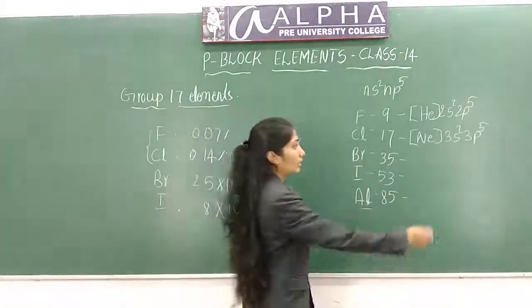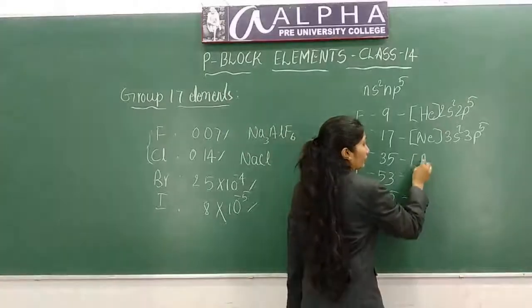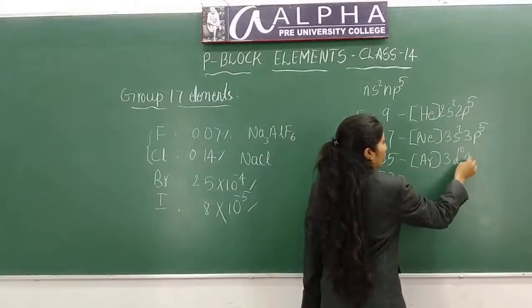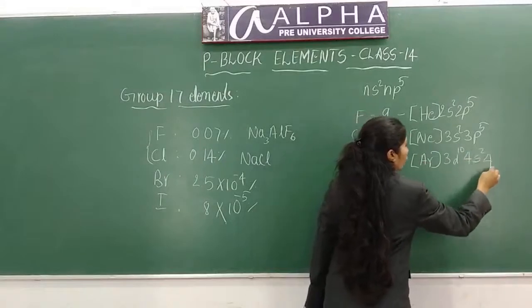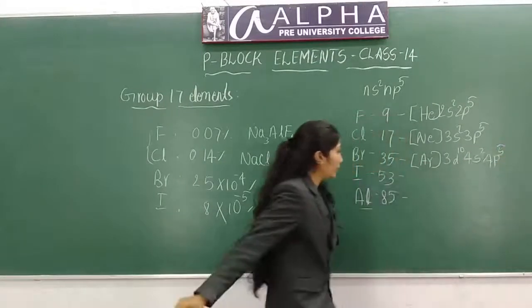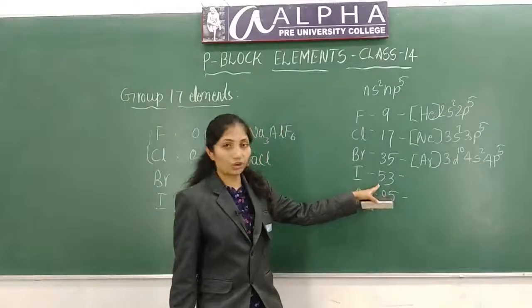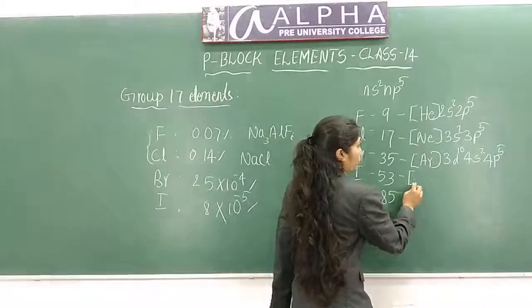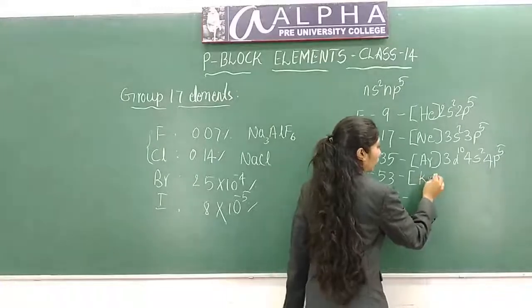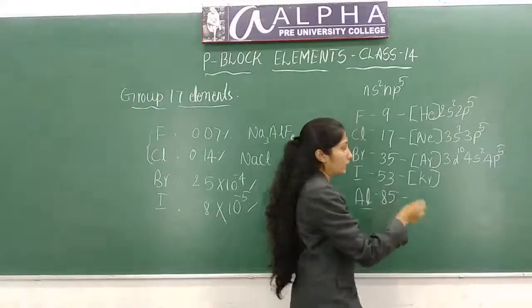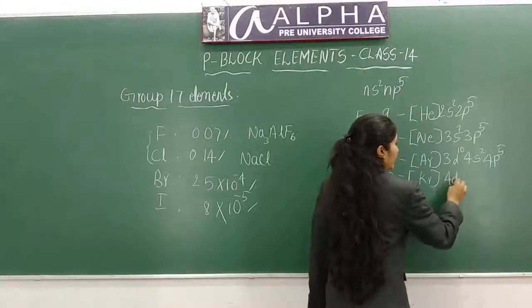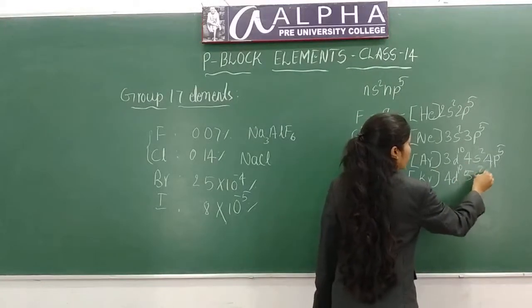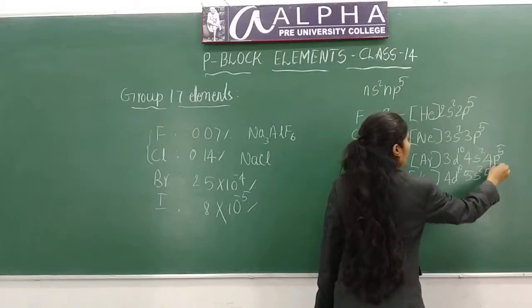Next for bromine, argon 3d10 4s2 4p5. Next is iodine, atomic number is 53, and I can write the electronic configuration as krypton, Kr, the noble gas core, 4d10 5s2 5p5.